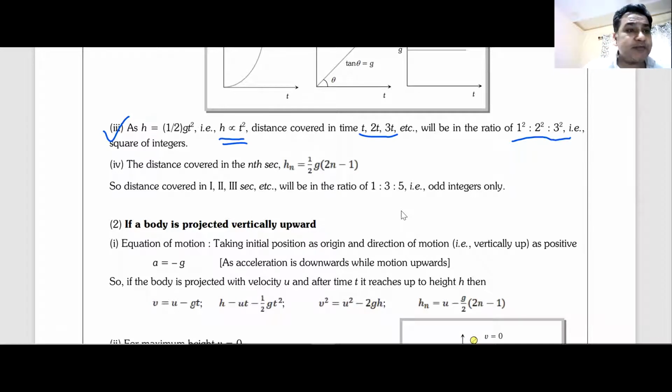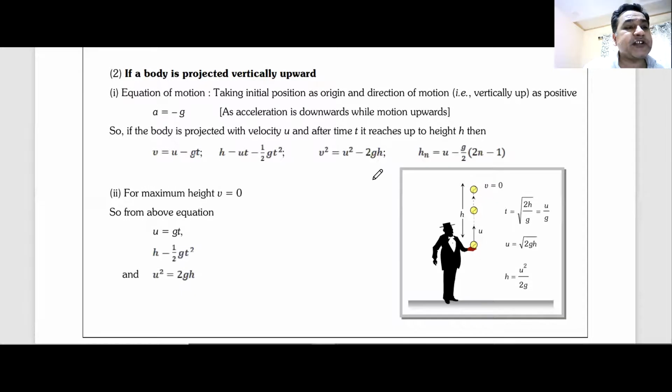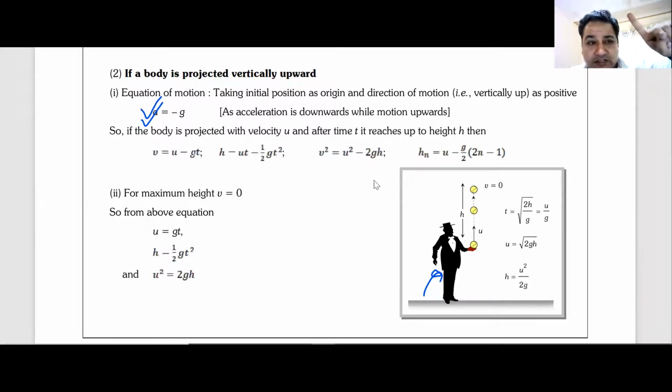Now, the same sort of thing is to be done for a body which is projected upwards. As you can see, there's a gentleman over here. It looks like a magician or a juggler. He's juggling the ball up. As you can see, the same thing has been done here. For equation of motion, acceleration is still minus g. When the ball was coming down, it was also minus g. When the ball is going up, it is also minus g. It does not change because it is always downwards.